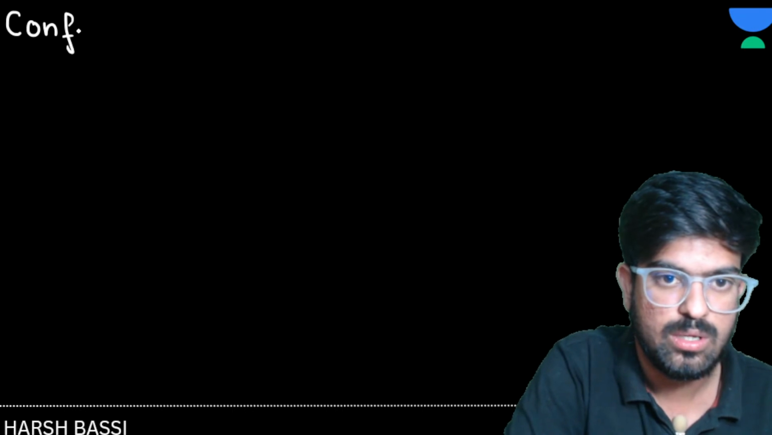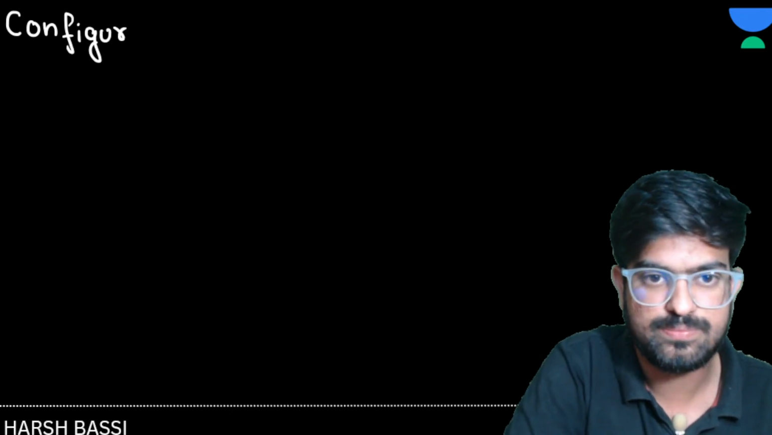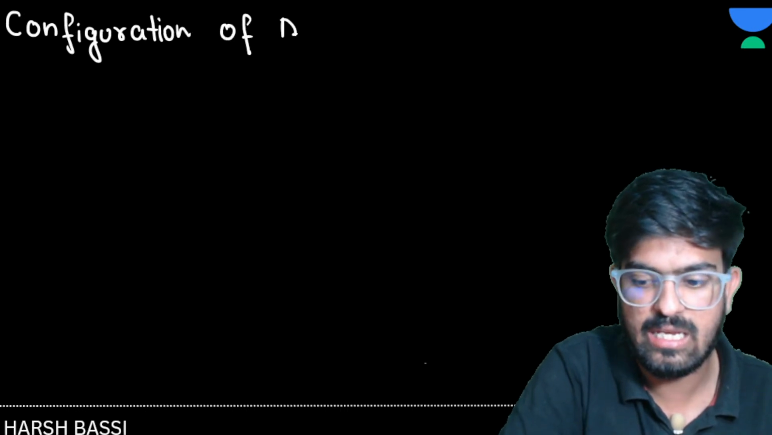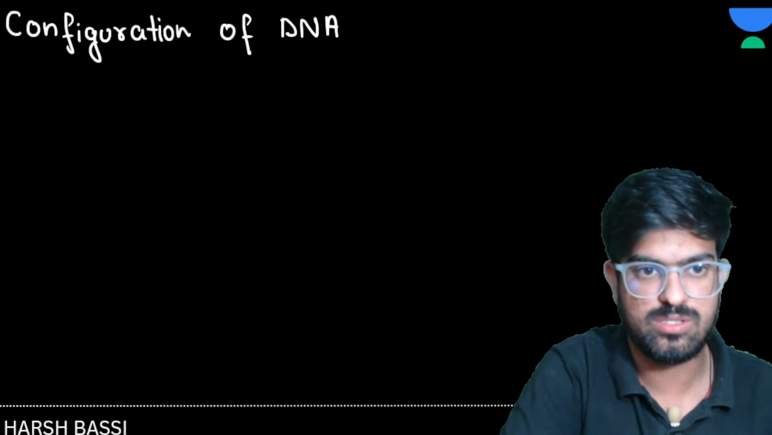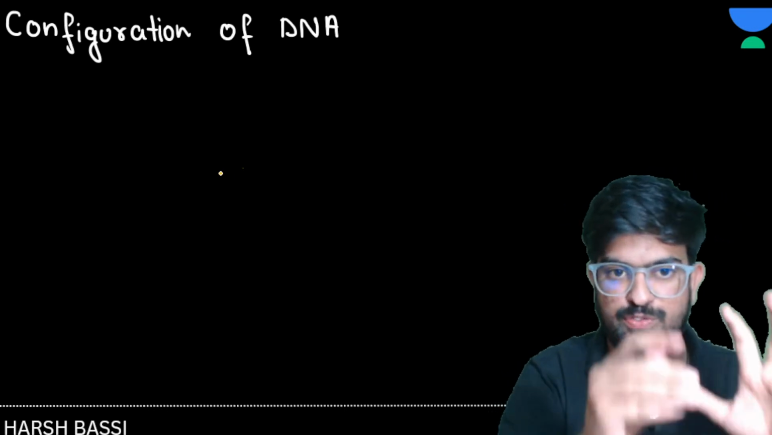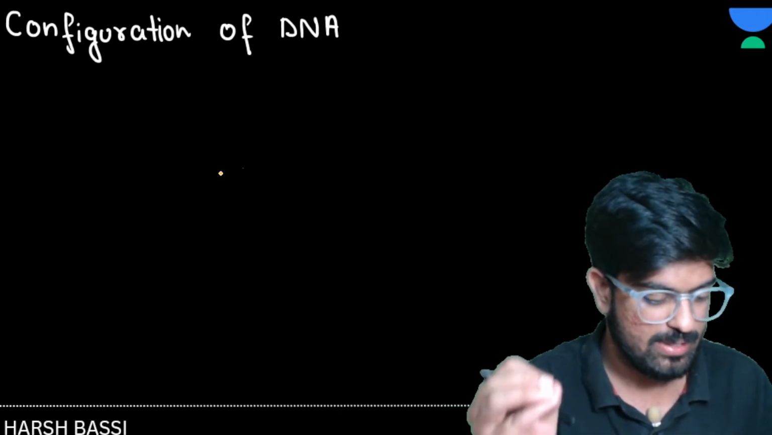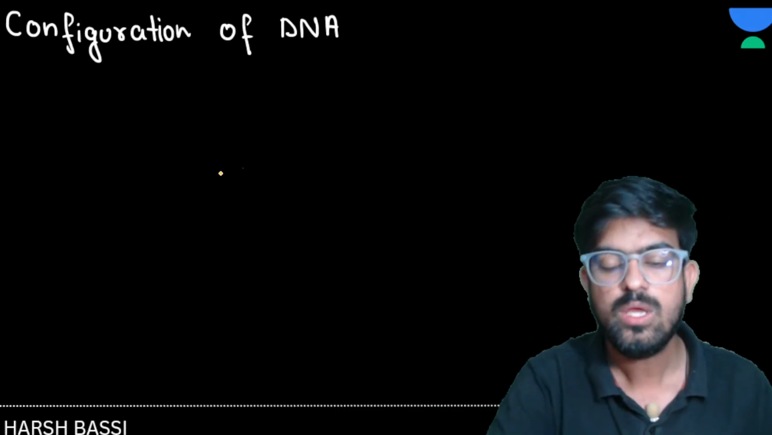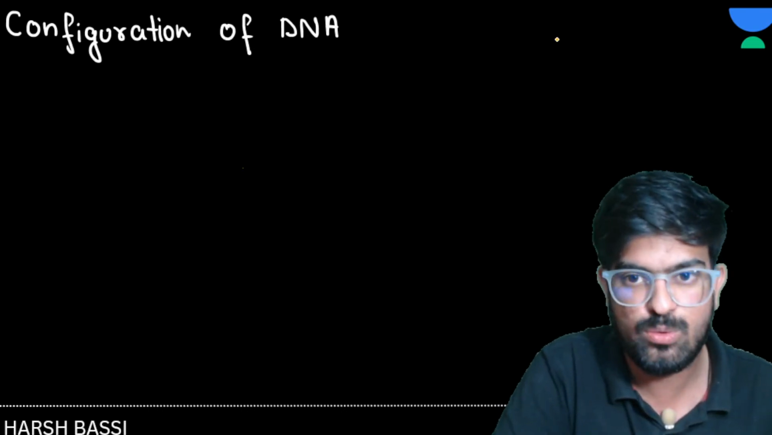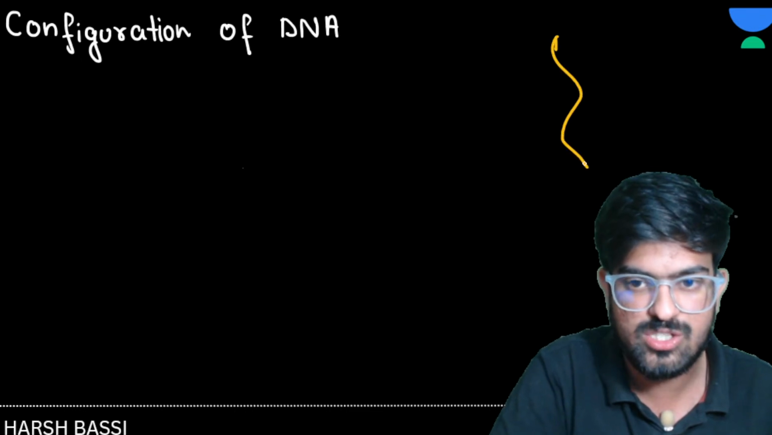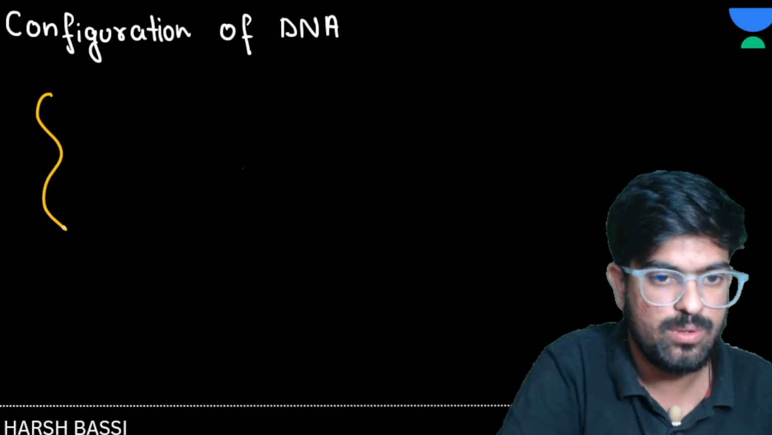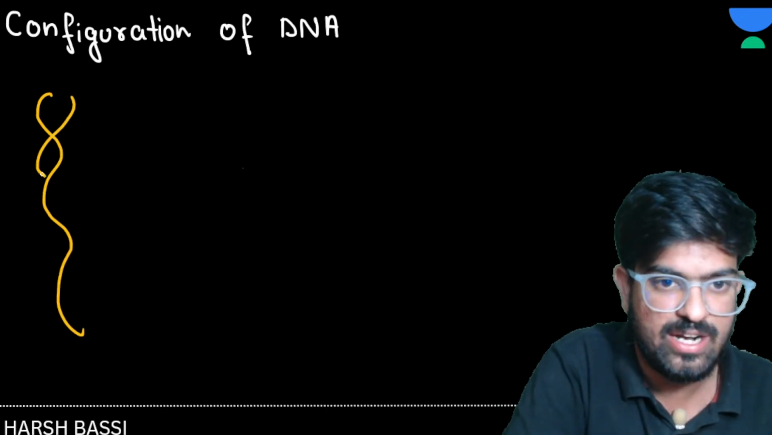Configuration of DNA. So we talked about this thing, right? DNA is made up of phosphate and sugar and nitrogen base. So I am not writing it again. And we have also discussed that it is having polarity, like it's made up of 2 chains. Suppose that this is the one chain of DNA. I'll make this DNA here. This is the one chain and this is the other strand of DNA.